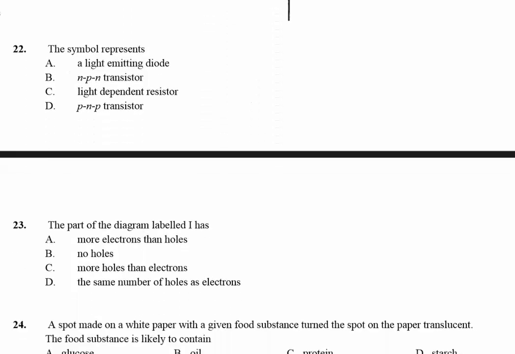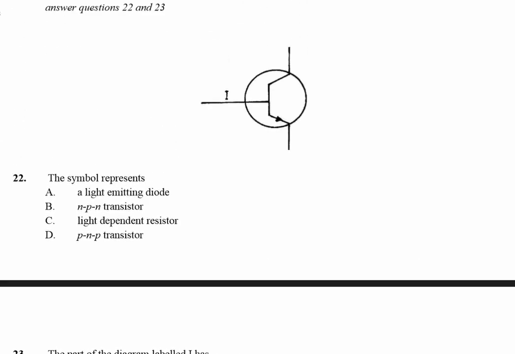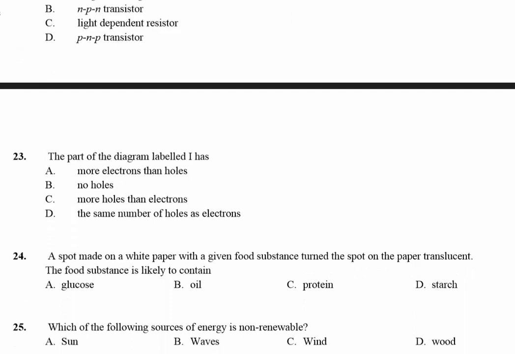23. The part of the diagram labeled I. Let's go back to the diagram. This is the diagram. So the part labeled I, this part, is known as the part labeled I has more holes than electrons.